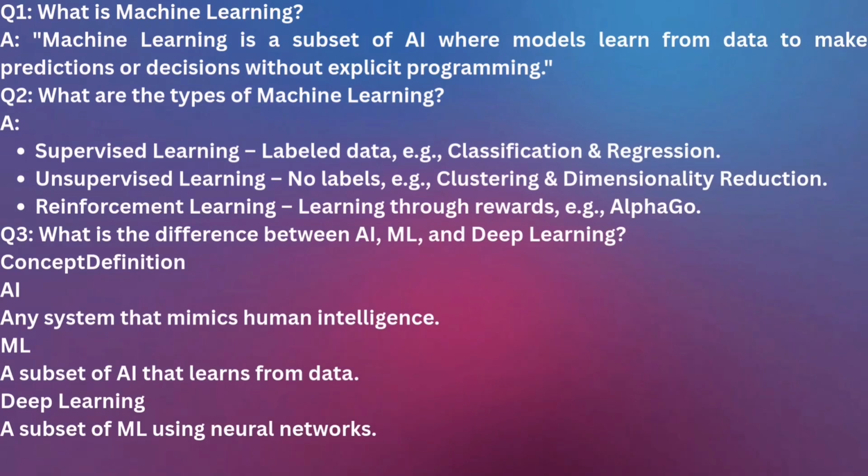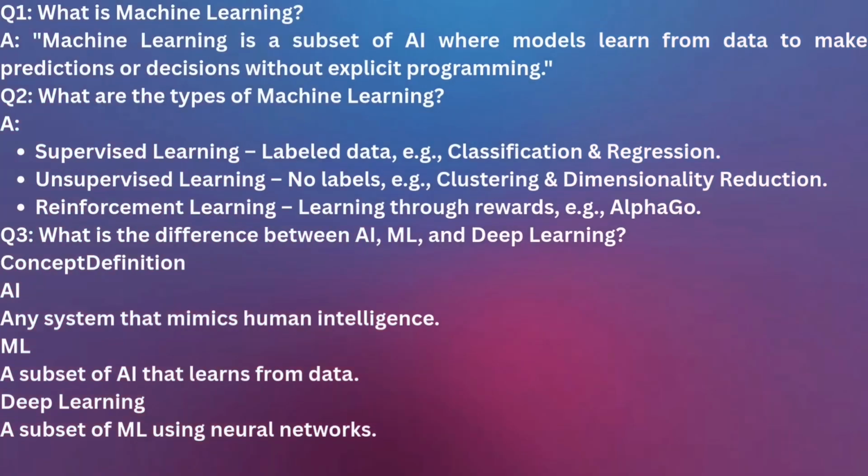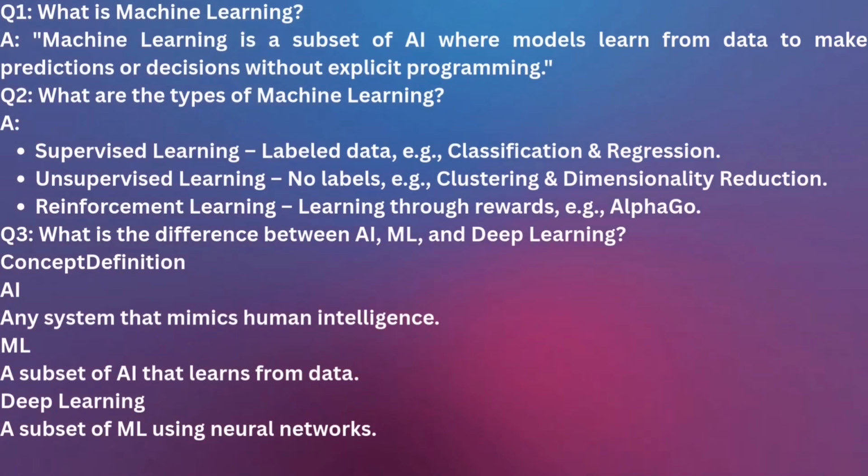But from these questions you have a basic idea of what kind of questions you may face in your interview. Let's go to the third question: what is the difference between AI, ML and deep learning? It gave me a table with concept and definition. AI is any system that mimics human intelligence. ML is a subset of AI that learns from data. Deep learning is a subset of ML using neural networks.